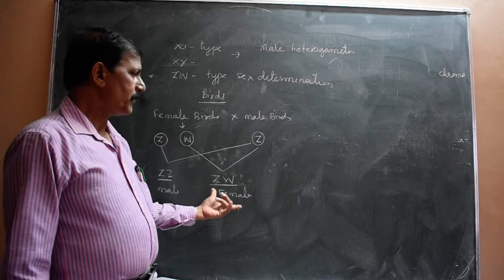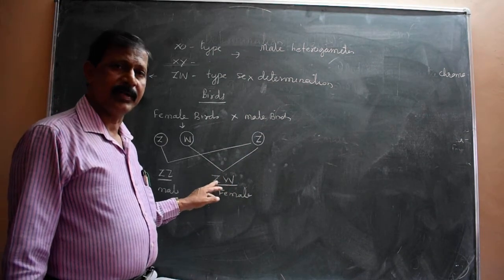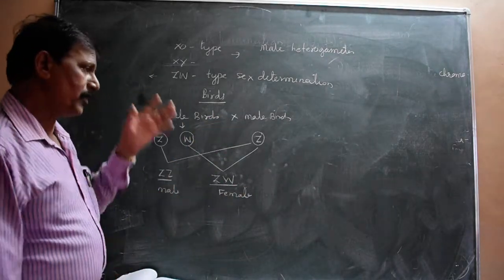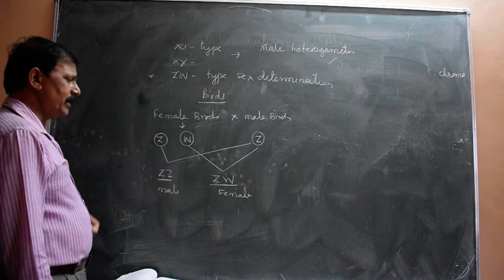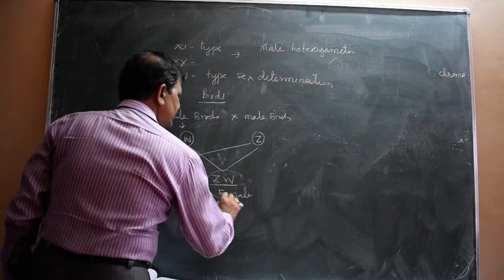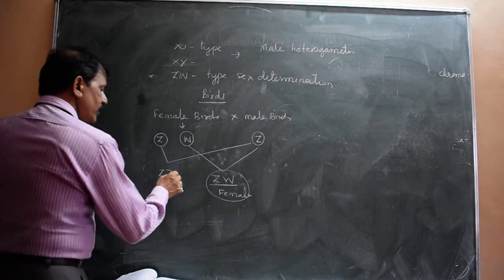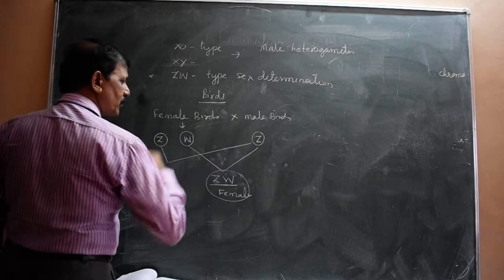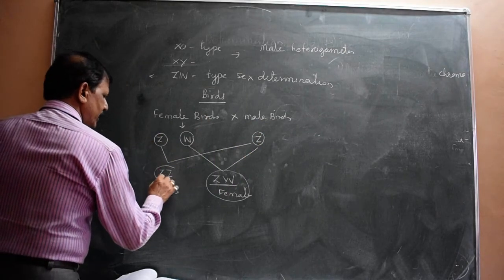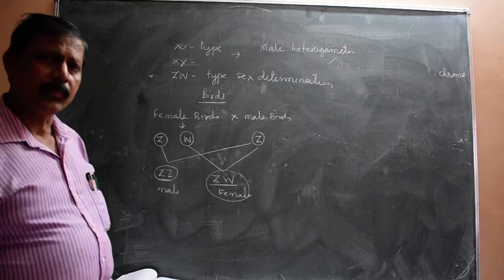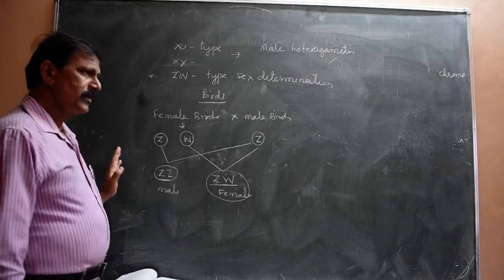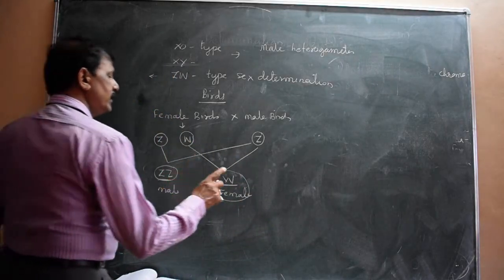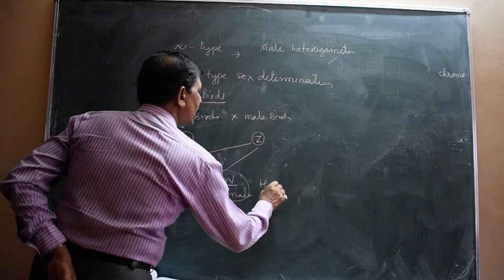Here in the female, two different types of gamete are present, Z and W. When Z and W combine, the zygote contains Z and W chromosomes, and when the Z type of female gamete combines with the male gamete, also containing only Z, the zygote contains ZZ chromosomes, and that is a male. So from this sex determination, we come to know that here the females are heterogametic.